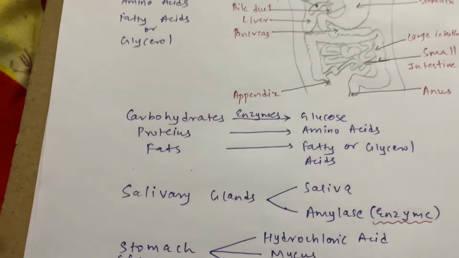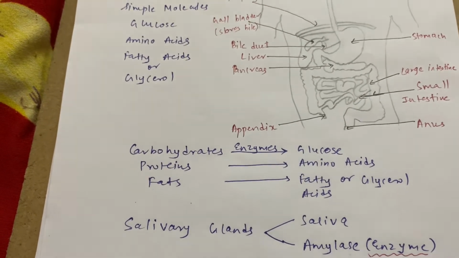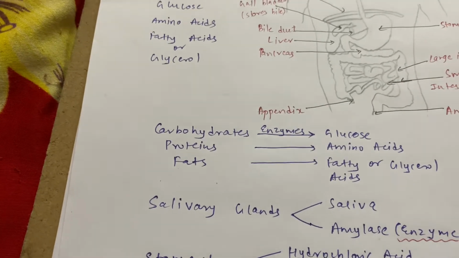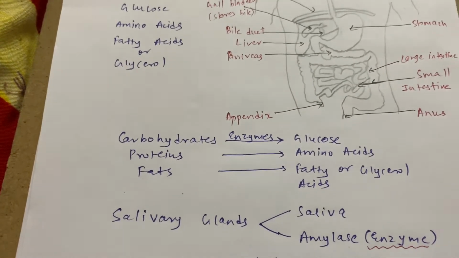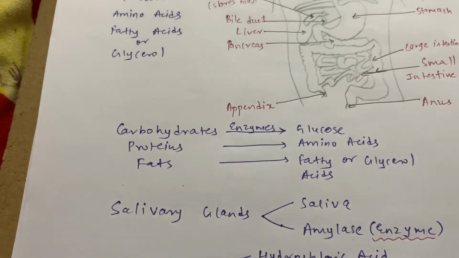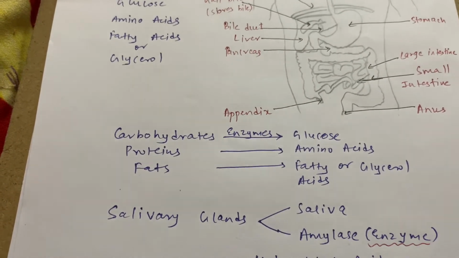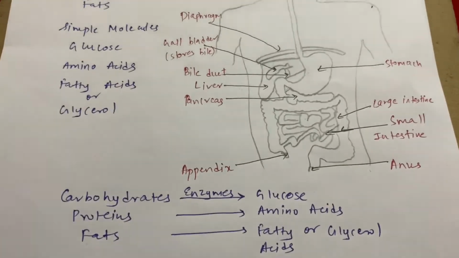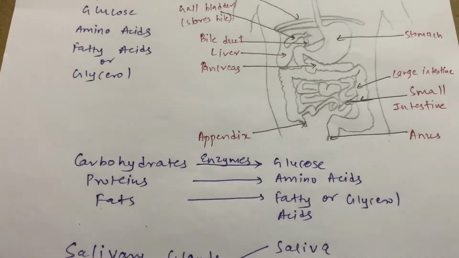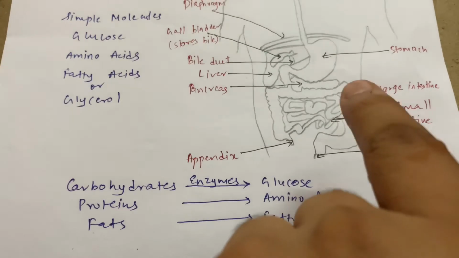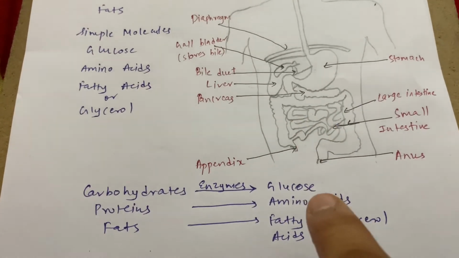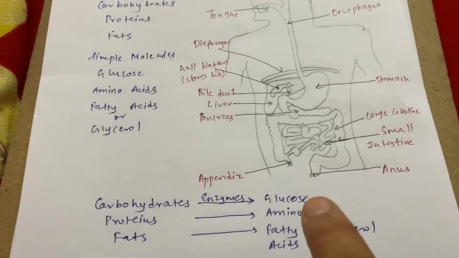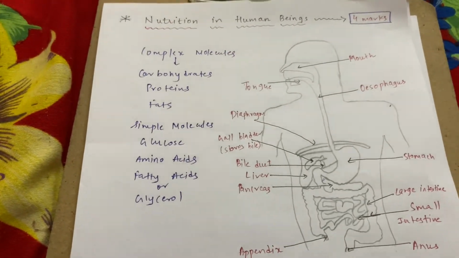Now these simple molecules are then sent into the walls of the small intestine, which has villi, which are finger-like projections. As they have finger-like projections, the surface area is more. They absorb simpler molecules. Then the simpler molecules are transferred into the other parts with the help of blood vessels. The remaining food is then taken into the large intestine, and from the large intestine the food goes out of the body through the anus. Correct? So this is all about nutrition in human beings.